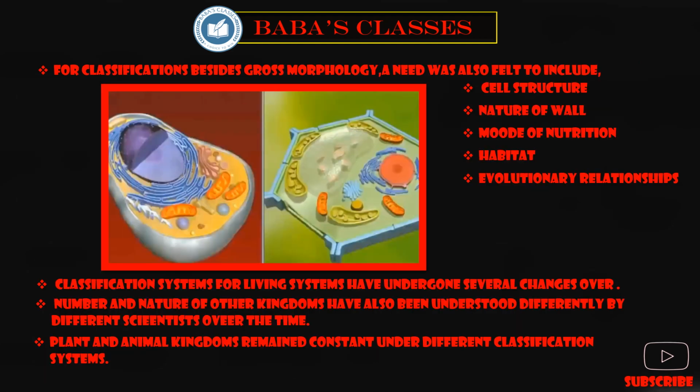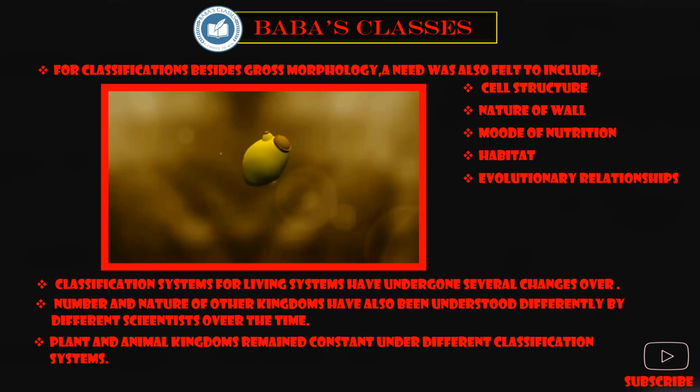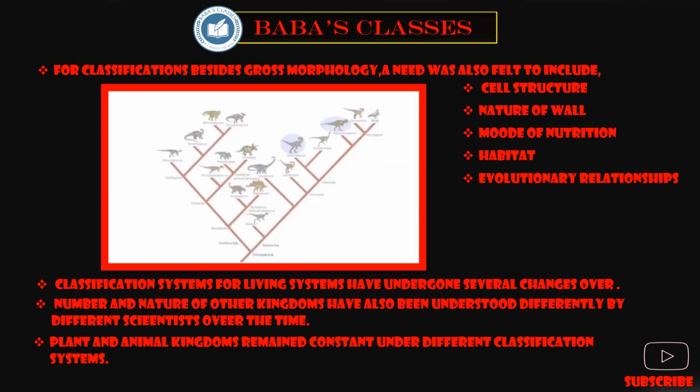As a remedy, a need was felt to include other characteristics like cell structure, nature of wall, mode of nutrition, habitat, and evolutionary relationships.